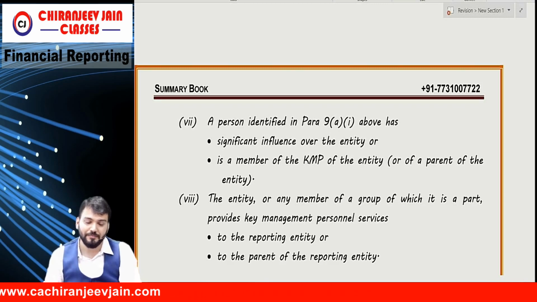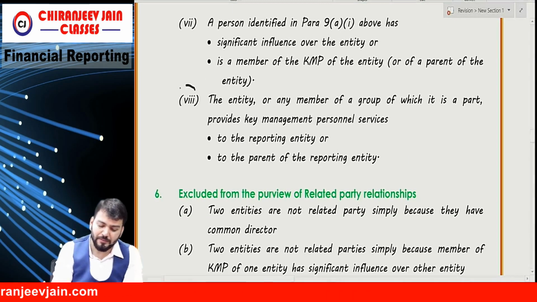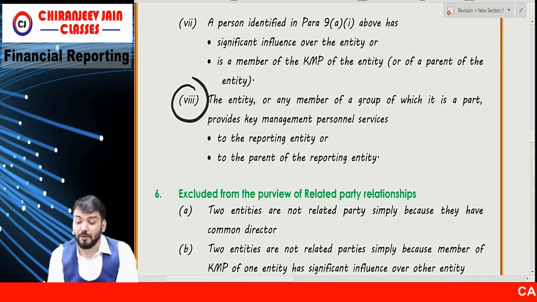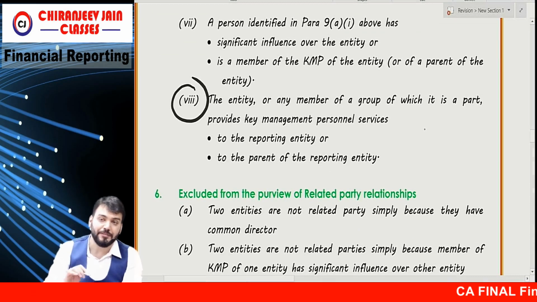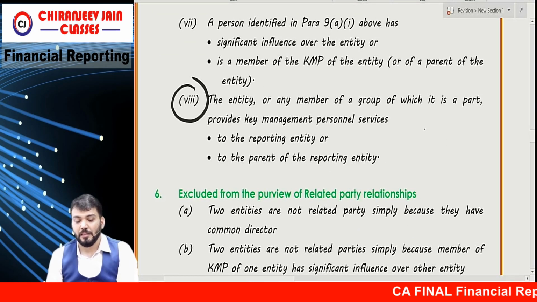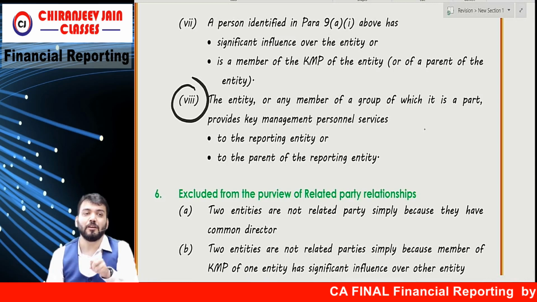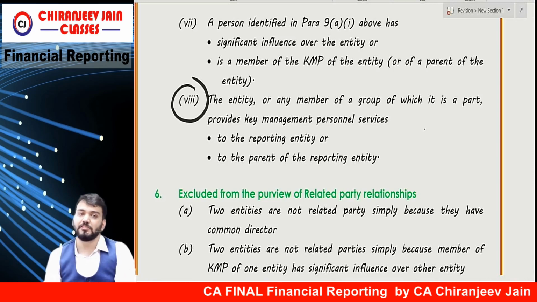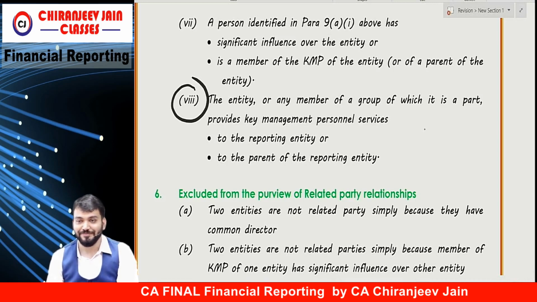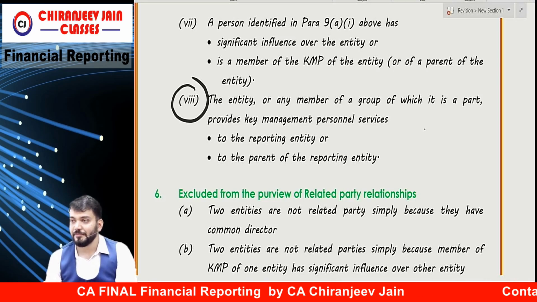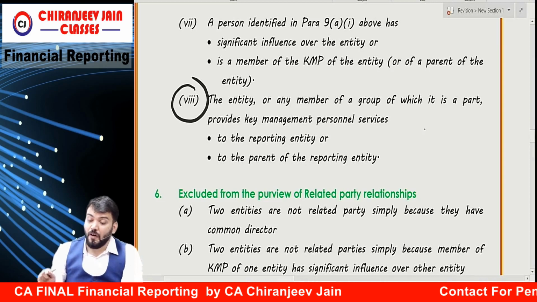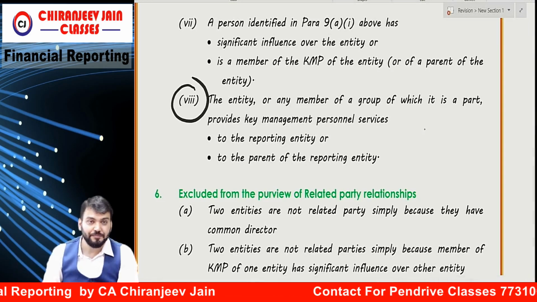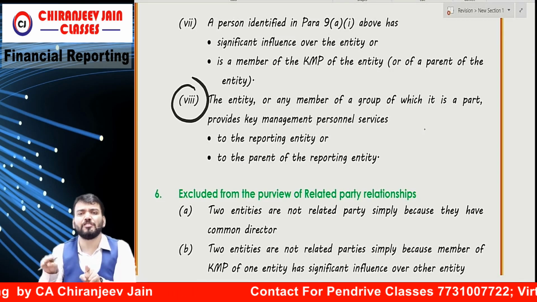Understood? Correct? Yes, sir. Last point 8. The entity or member of group of which it is a part. Means this point number 8, you will understand they have not left anyone. Means if you do a transaction it will make you a related party. Correct now? The entity or a member of group of which it is a part. Member of group means they are subsidiaries of parent company.